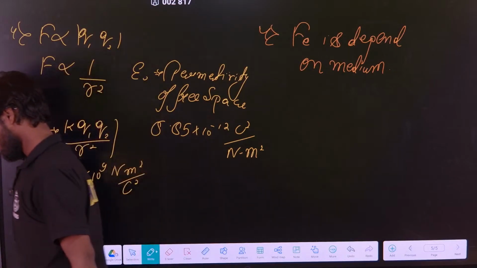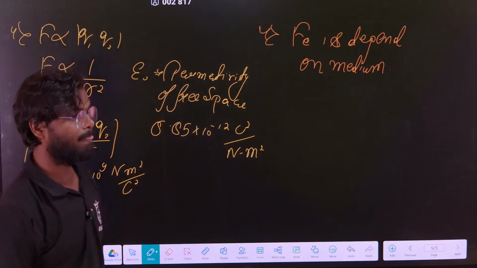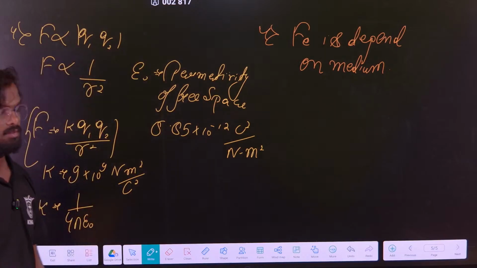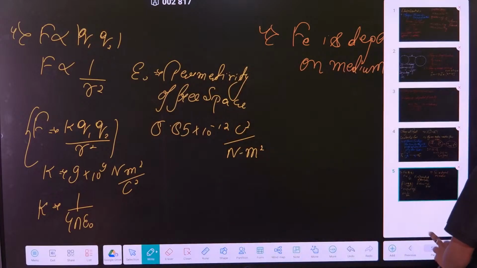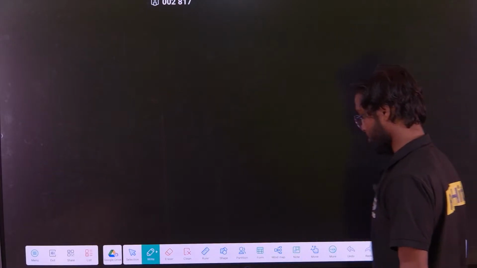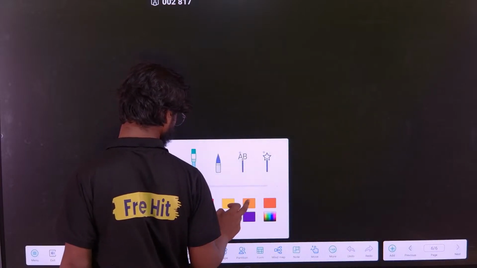So these are the basic points about the electrostatic force. Clear? Any doubt? Okay, so this is about Coulomb's law. Now let us see some examples.